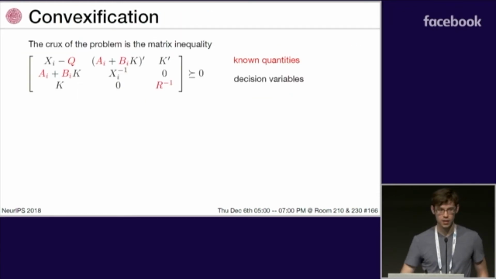The main technical contribution of the work is the formation of these convex upper bounds, and the crux of the problem is that our cost function involves these matrix inequalities. All the terms in red are known. They're either sampled or given in the problem description, and the terms in black are our decision variables. It looks pretty nice. It looks close to being linear, but there's this pesky matrix inverse here in the middle.